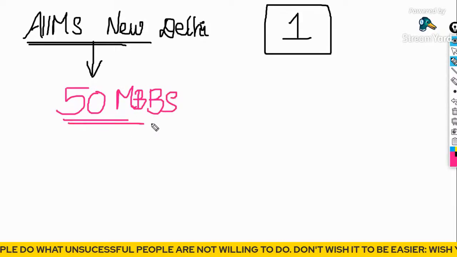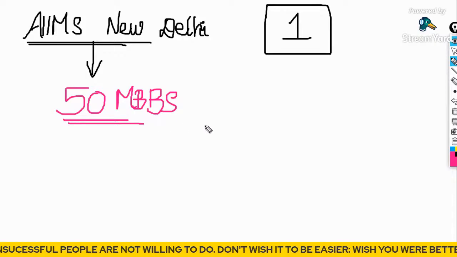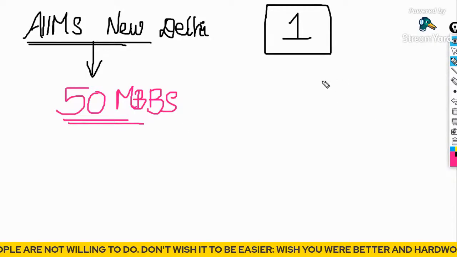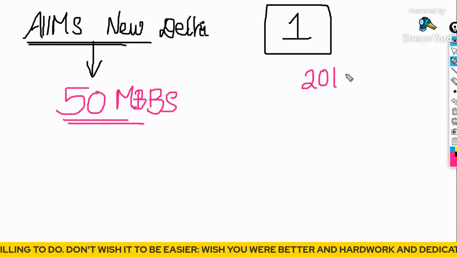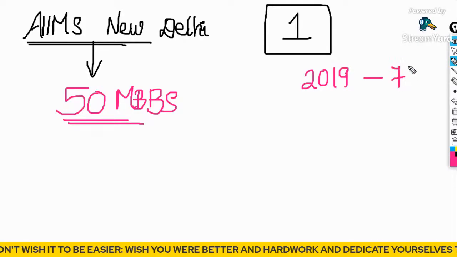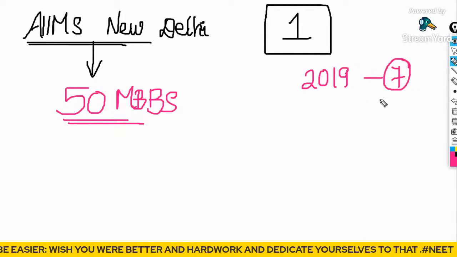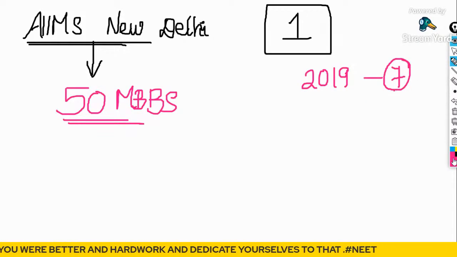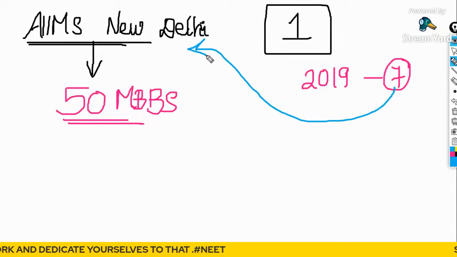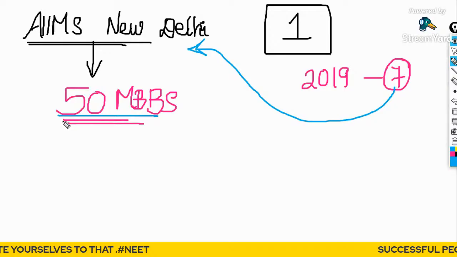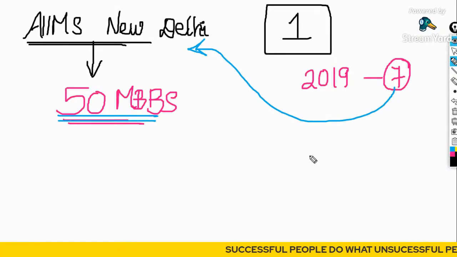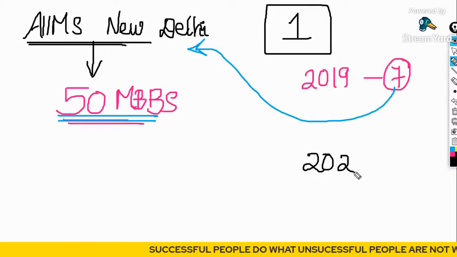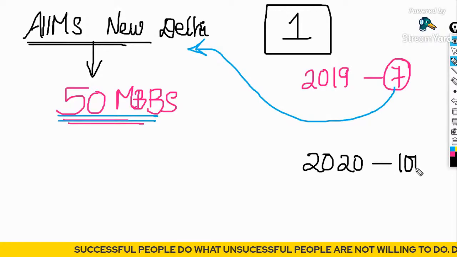Okay, 50 seats would be allotted for MBBS. Guys, just imagine. In 2019, 7 people scored above 700. So that is a definite one. Those 7 people, if they have the desire to study in AIIMS, would definitely come under this 50 seats. Right? But guys, just imagine. In 2020, there were 100 people.